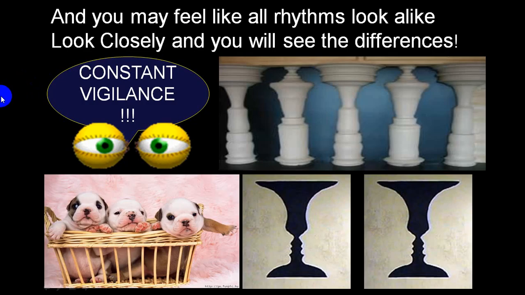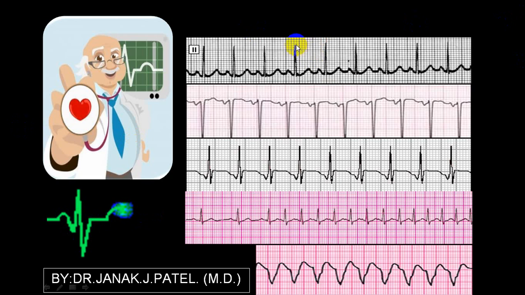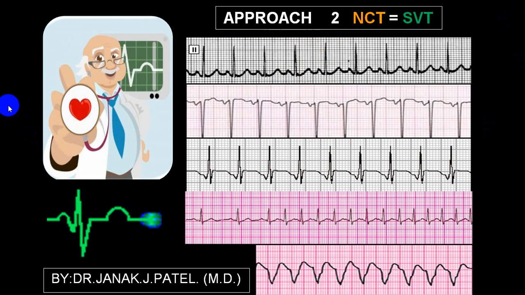So you will be able to identify what we call a supraventricular tachycardia or narrow QRS tachycardia. This slide I have shown you before, at the beginning of the arrhythmias introduction. These all look alike, but they are different. Someone will say this is a wine glass, but these are two people talking with each other. Same way, you can call this a parapet in a terrace. These are all looking alike. They are all tachycardias, but they are not the same. So have a look properly.